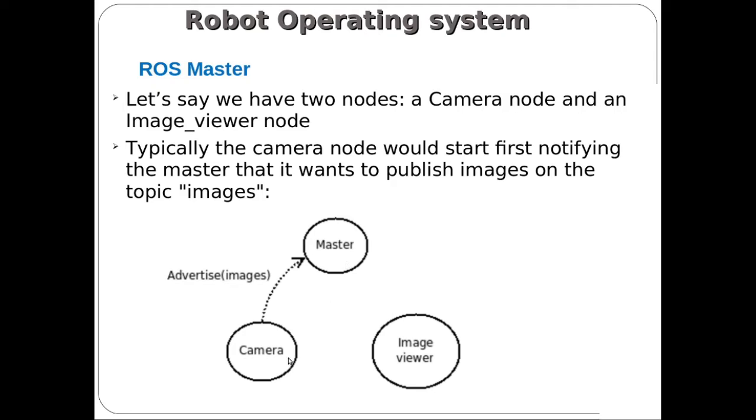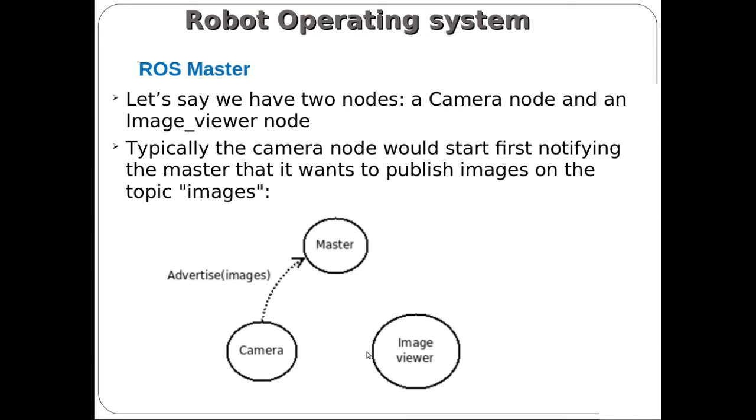Once the ROS master is running, here I have created two different nodes. One is the camera node, another is the image viewer node. The camera node is written in ROS, dedicated to accessing the camera. The image viewer is another node, and it will do all the image processing techniques.